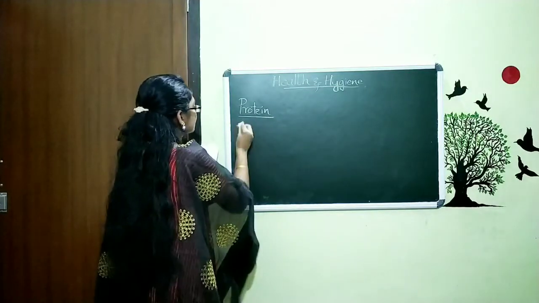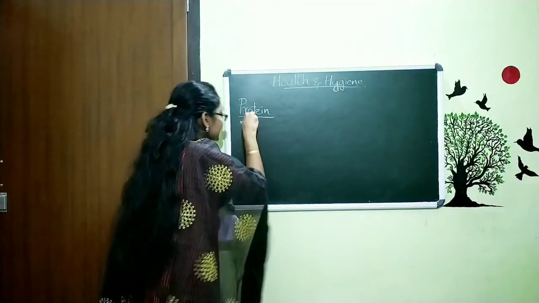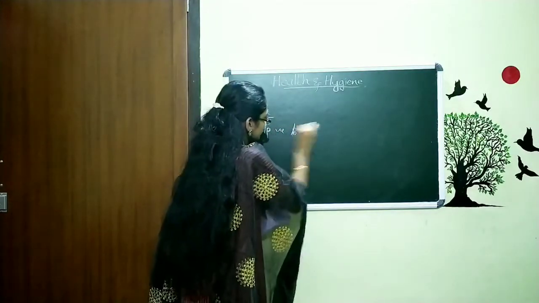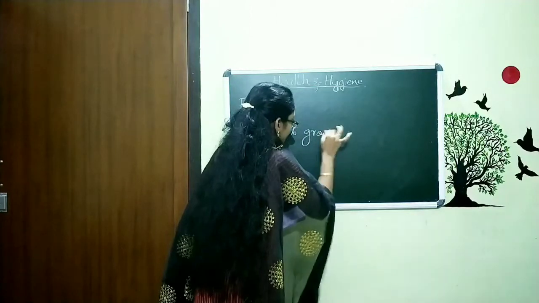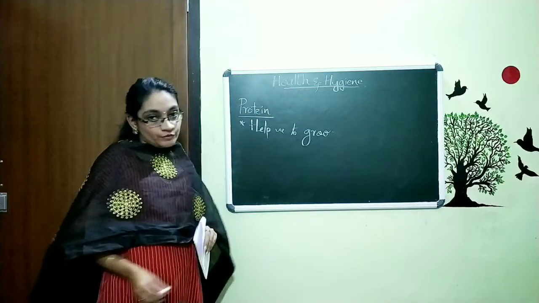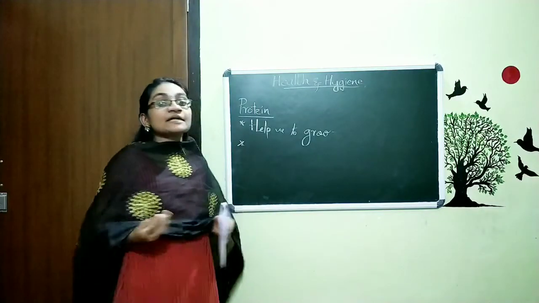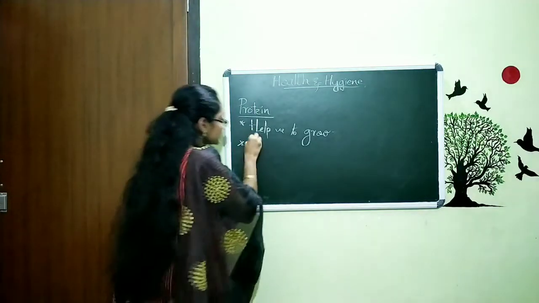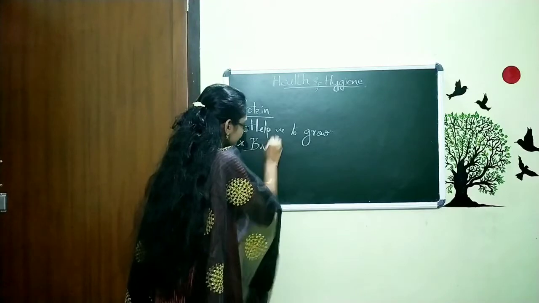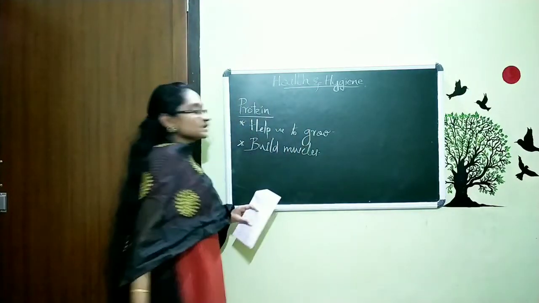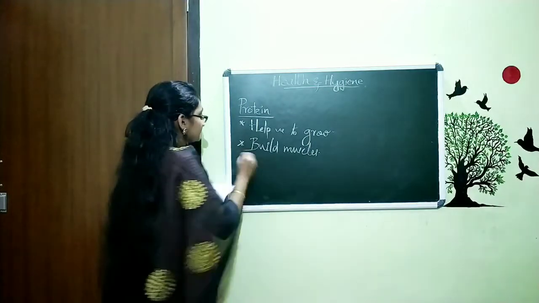The first function is that it helps us to grow. The second function is that it helps us to build muscles.